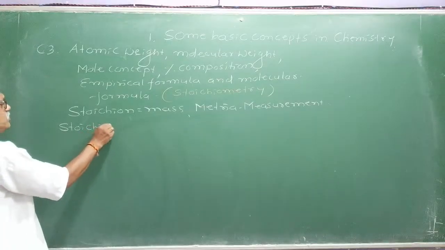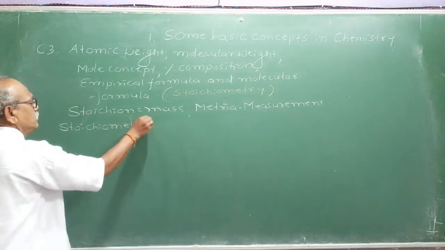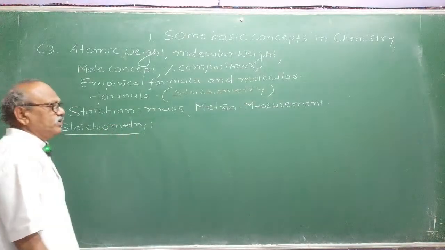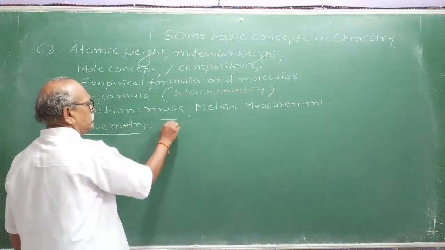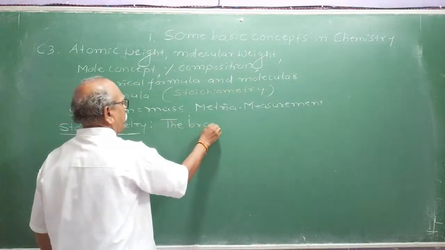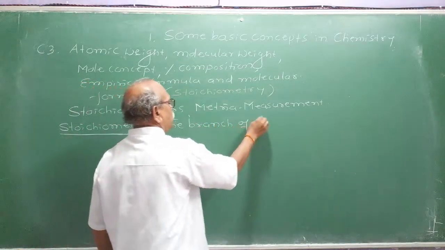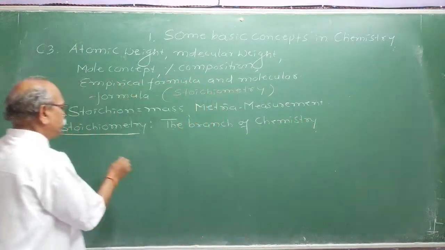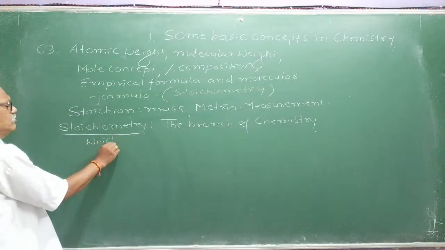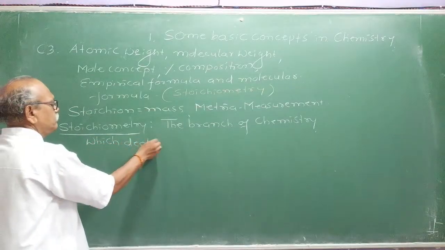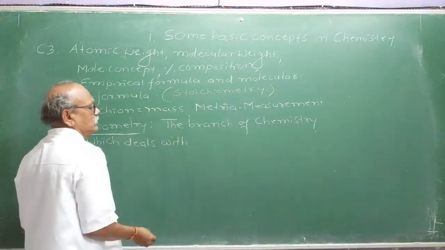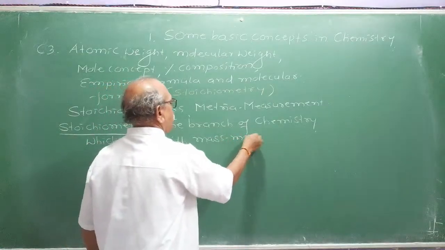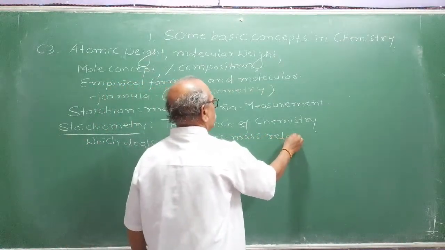What is called physical chemistry, stoichiometry. So if I define it, it is the branch of chemistry which deals with mass relationships, very important.